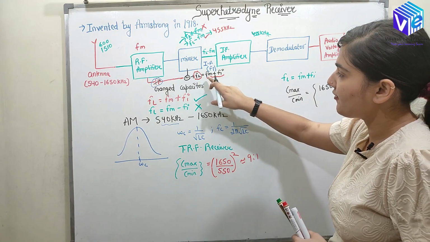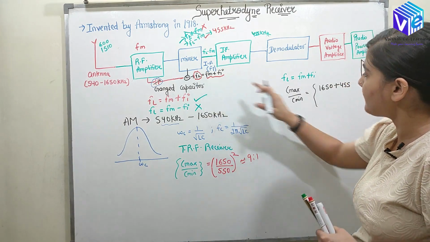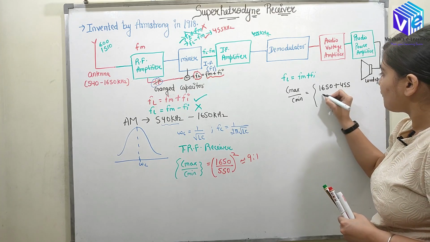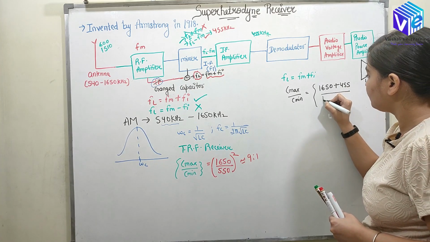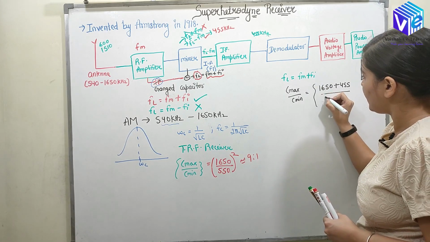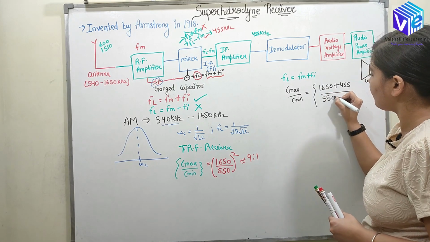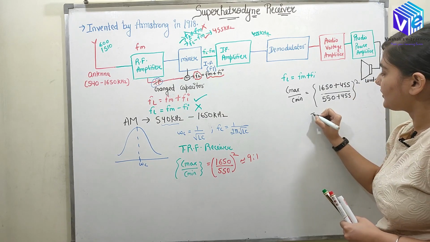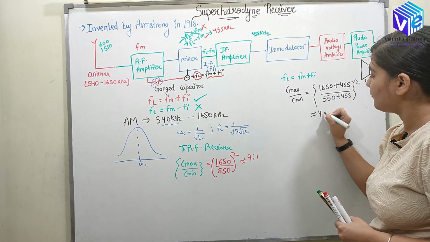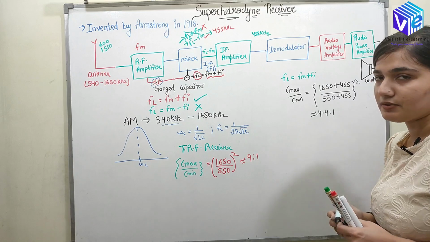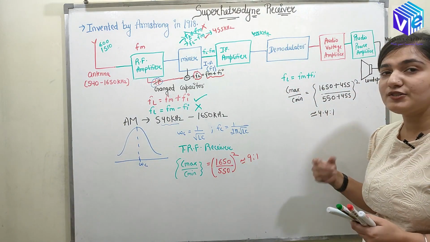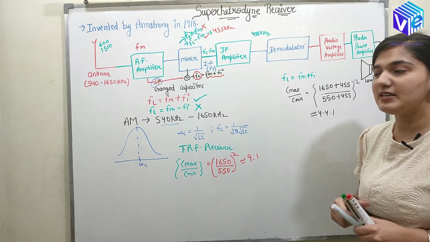The maximum value is when FM is maximum and FI is constant. So Cmax upon Cmin is 1650 plus 455 upon 550 plus 455, squared. It nearly comes around 4.4:1. So now I need a capacitor whose maximum value is 4.4 times the minimum value.